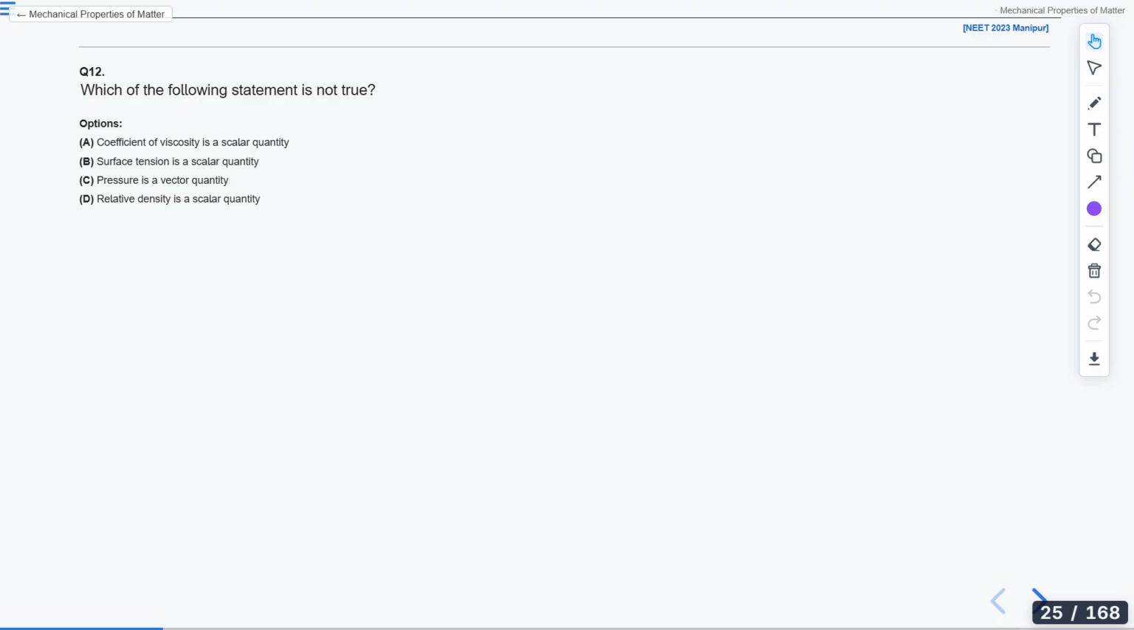Okay, Sandoshni thinks the answer is C, that is, pressure is a vector quantity. Anyone else? Deepika. B: surface tension is a scalar quantity. You are asked to find the statement that's not true. Remember it, the statement that's not true. Find it fast.